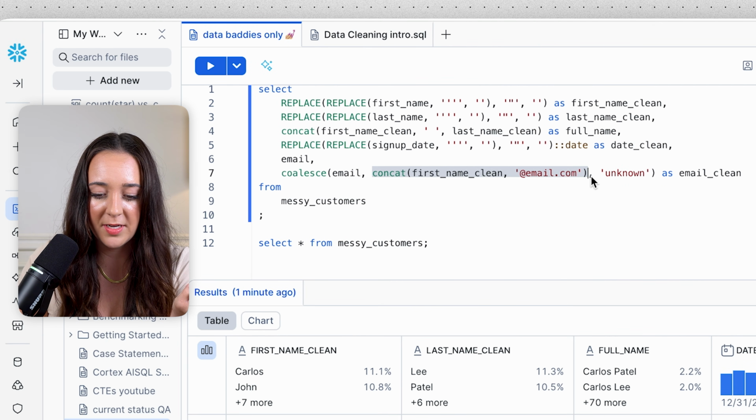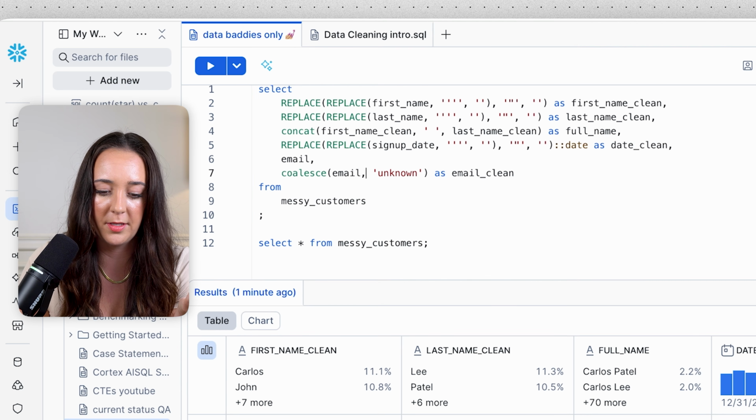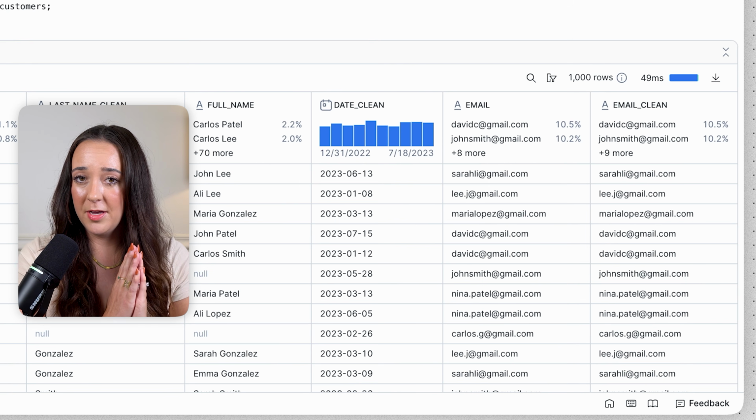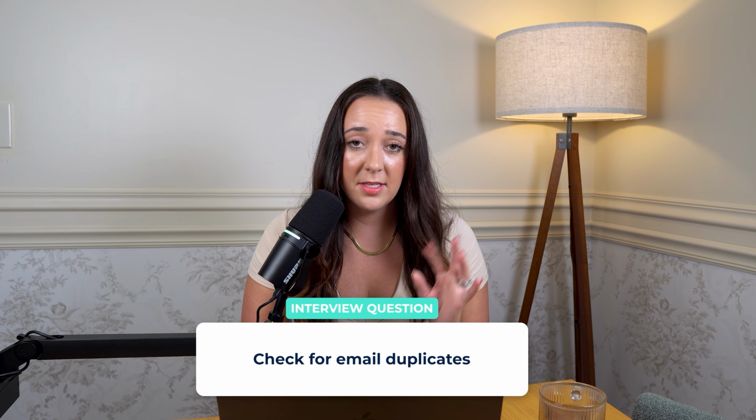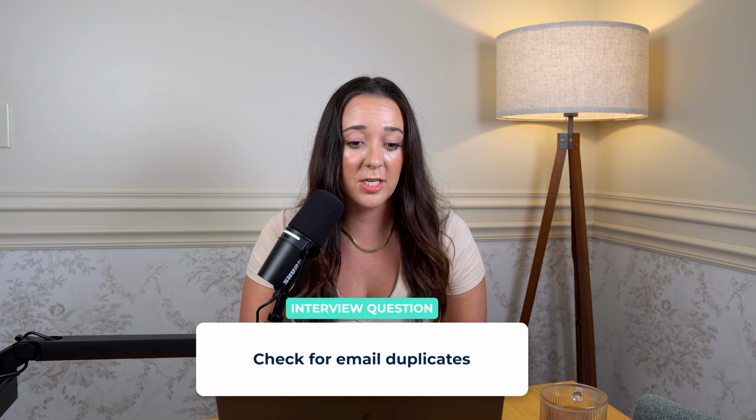But I'm going to remove this because guessing someone's email is honestly just a really silly idea. And now our emails are clean. So real quick, I'm going to show you how to check for duplicates in a separate query. This is also a really common interview question, so make sure you know how to do this.